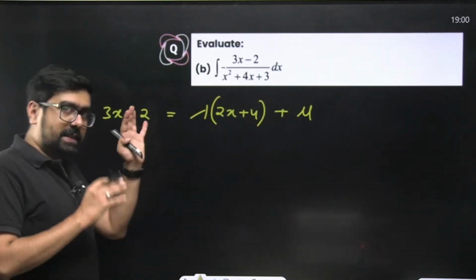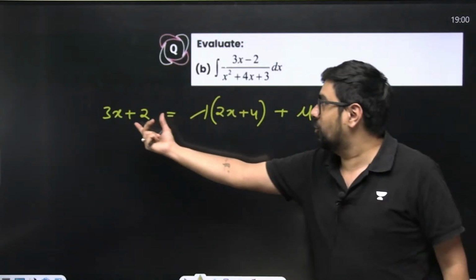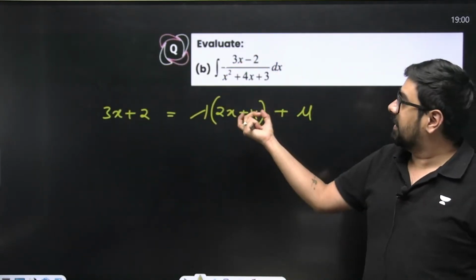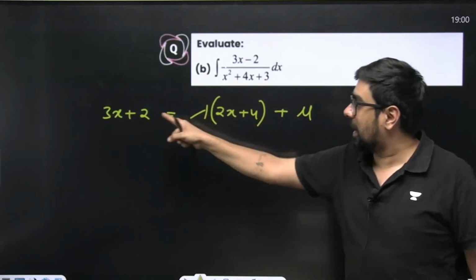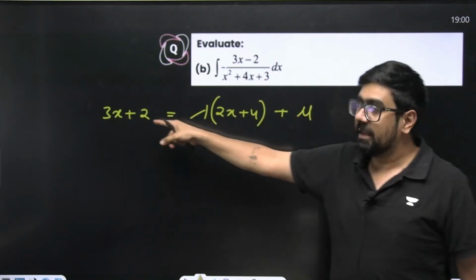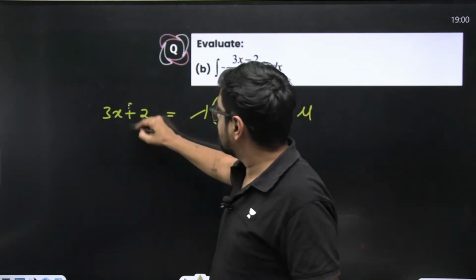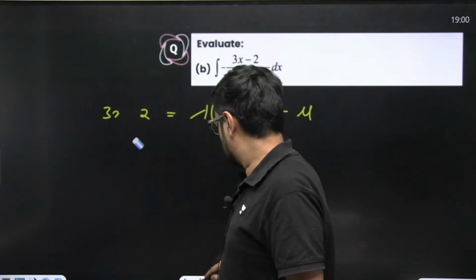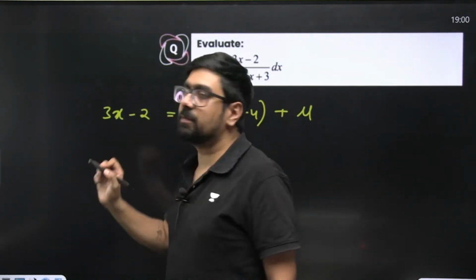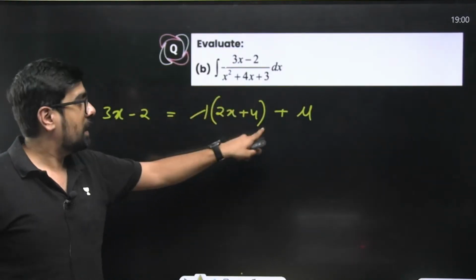So this is the method which was written in the starting, that try to write your linear in terms of derivative of the quadratic. So you'll try to write your linear, 3x minus 2, in this form: lambda into derivative of this plus mu.